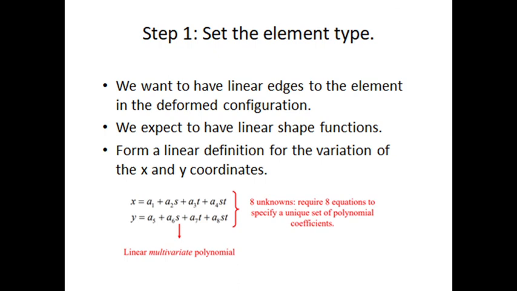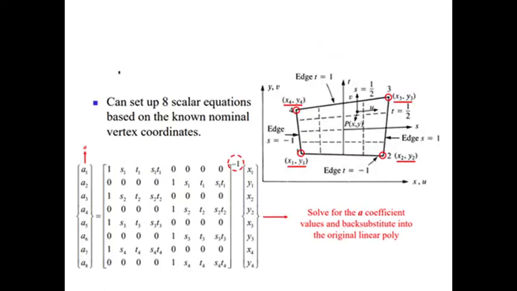We want to have linear edges for the element in the deformed configuration. We accept linear shape functions to form a linear definition for the variation of the x and y coordinates. For example, if I consider the rectangular shape, there are 8 nodes, one at each corner, so x in the x direction equals a1 plus a2 s plus a3 t plus a4 st. Likewise, you form the equations, so 8 equations you get, which is called setting the element type. These are the matrices formulated with the aid of numerical calculations.